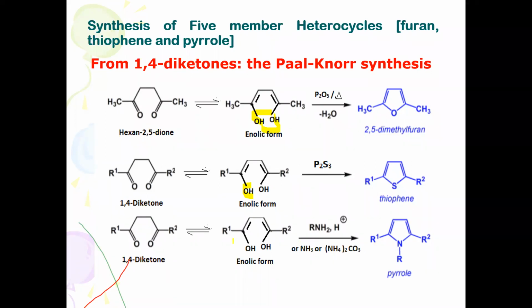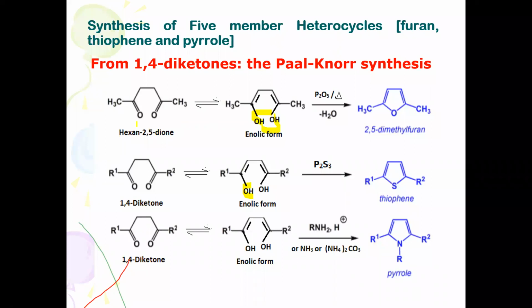So this is the general method of synthesis of pyrrole, furan, and thiophene by the Paal-Knorr synthesis. Using 1,4-diketones heated with phosphorus pentoxide, you will get 2,5-dimethylfuran. With phosphorus sulfide, you will get a thiophene. With a primary amine, ammonium carbonate, or ammonia, you will get the pyrrole derivative.